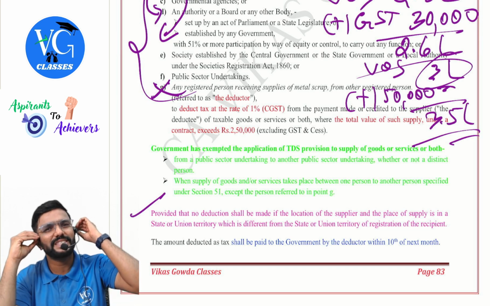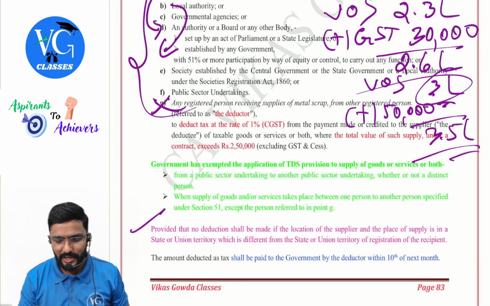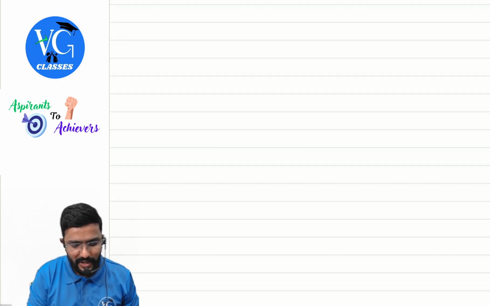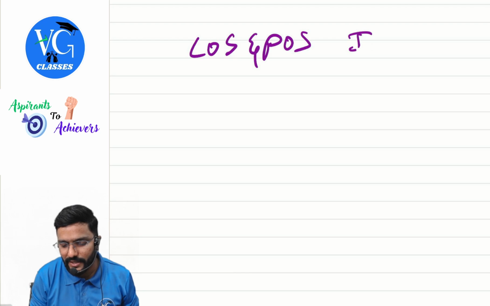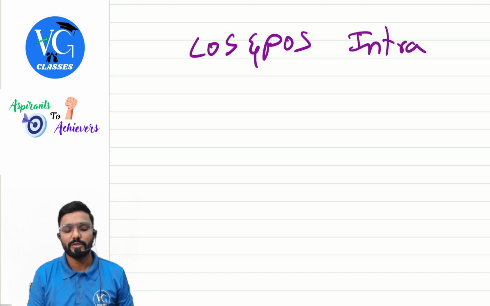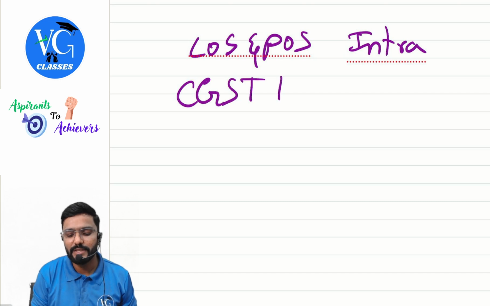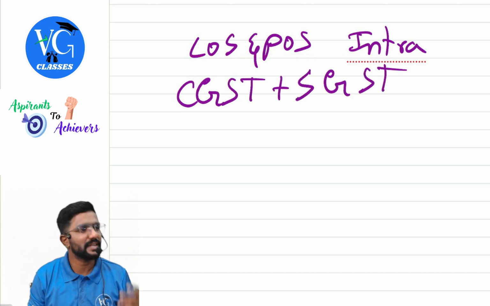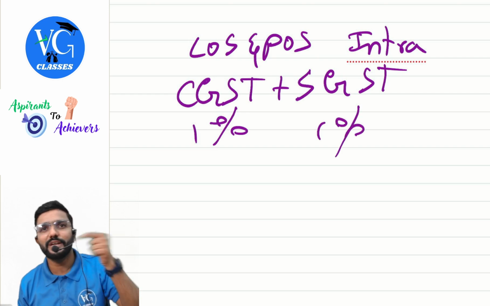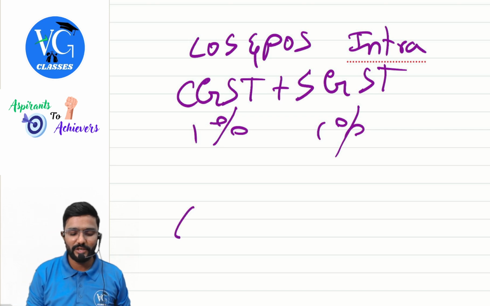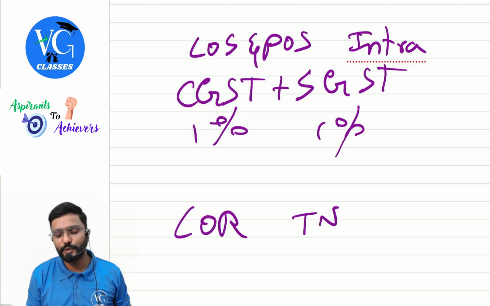So they told, because guys, simple, listen here. Let me give an example. Location of supplier and place of supply is in Karnataka, guys. So can I call it intrastate supply? Yes. So what is applicable? CGST plus SGST. So we will deduct, assume TDS, 1% deducted. Okay. We have to give credit to the recipient now. Assume location of recipient is in Tamil Nadu.